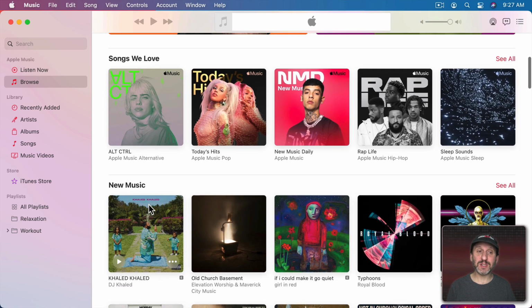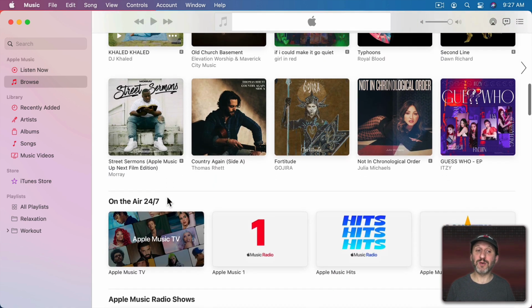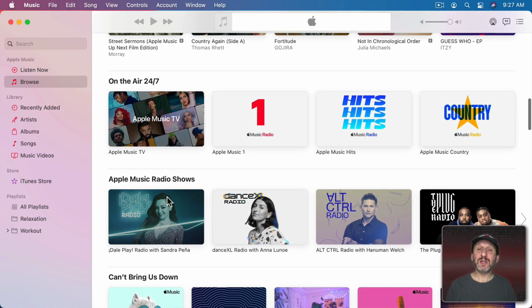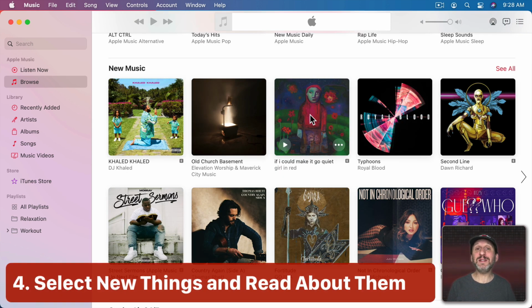Like there's a new music section, songs we love, so curated lists and things like that. So you could go in here, see what's really new that other people are listening to, and maybe try out a few things. And you don't have to go and listen to something to figure out whether or not you might like it or not.